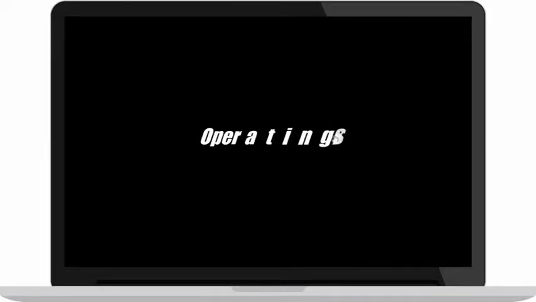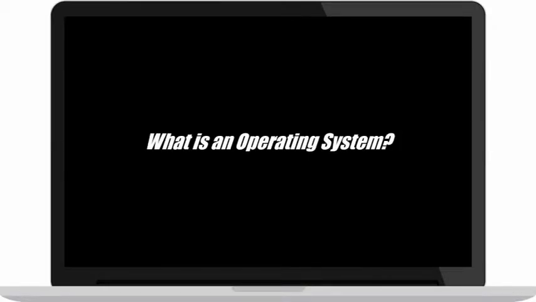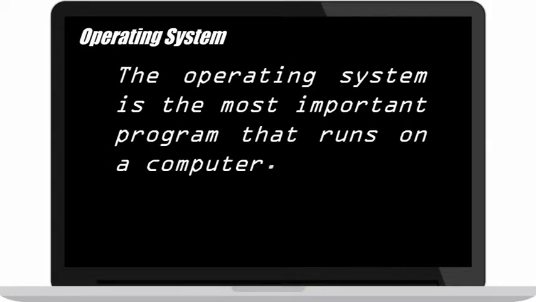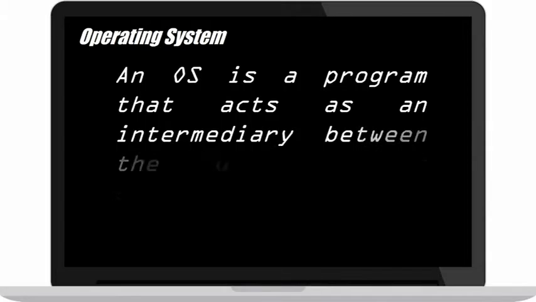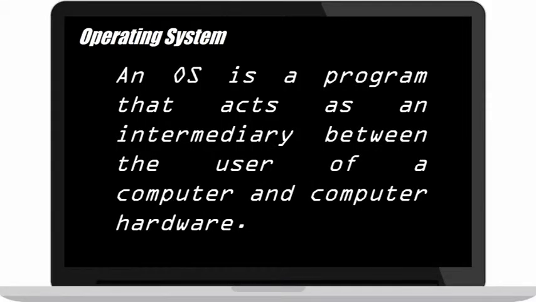In this episode we are going to talk about operating systems. So what is an operating system? The operating system is the most important program that runs on a computer. An OS is a program that acts as an intermediary between the user of a computer and computer hardware.